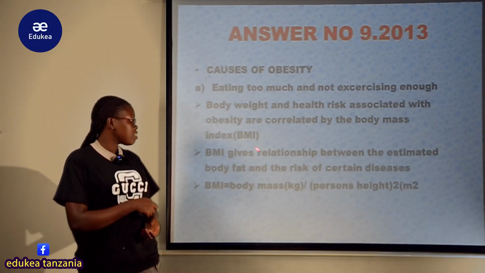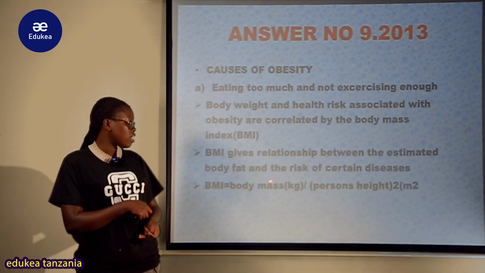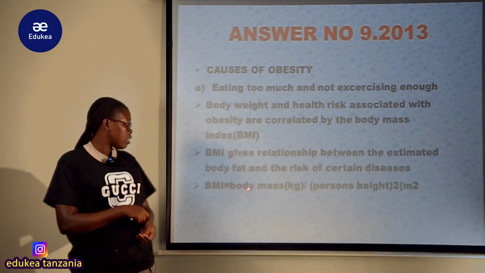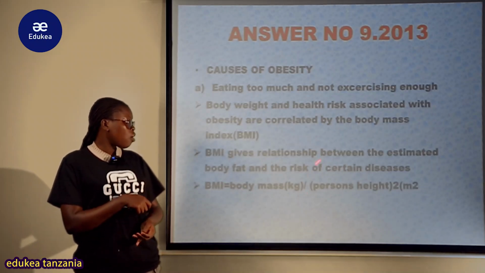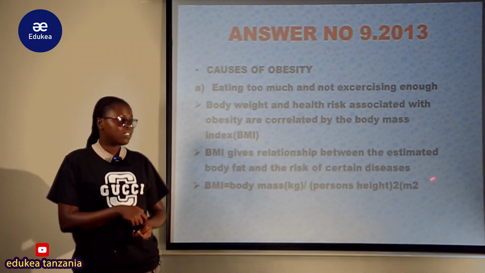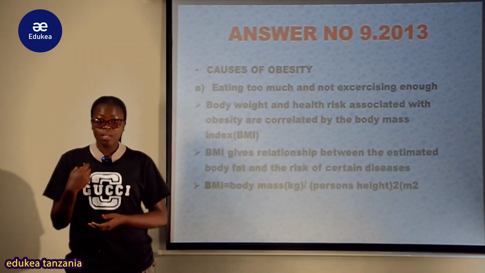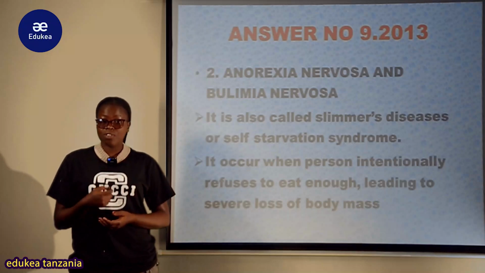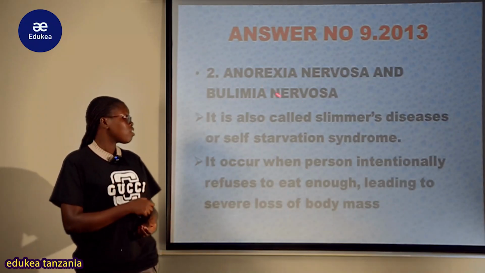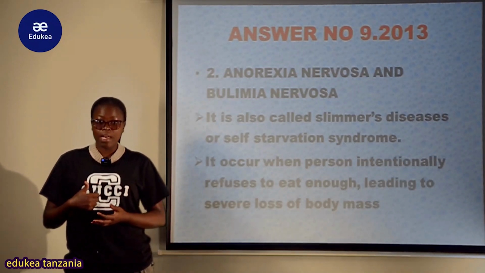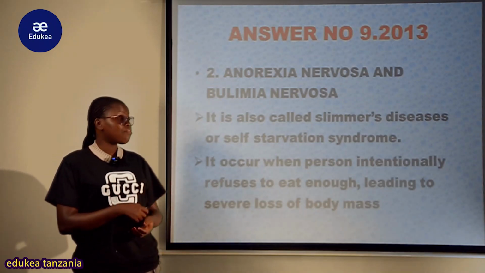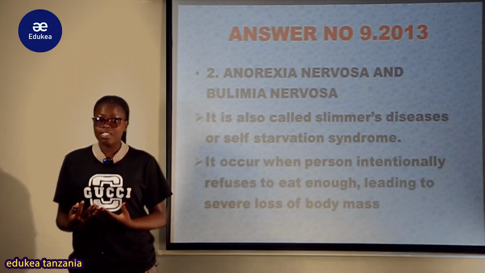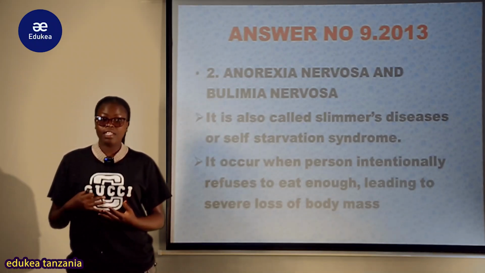So the body mass index gives the relationship between the estimated body fat and the risk of certain disease. Ambapo tunapopima the body mass index tunachukua body mass ya mtu in kilogram over the person's height squared. Tunaangalia ile body mass index. And another deficiency which might result if a person fails to get a balanced diet ni anorexia nervosa na pamoja na bulimia nervosa.